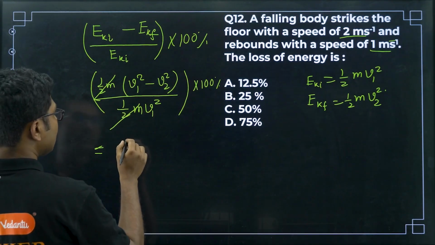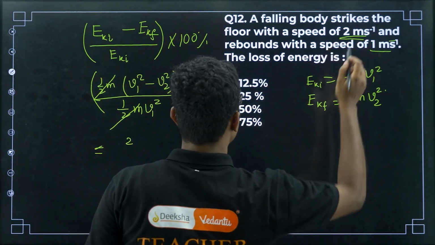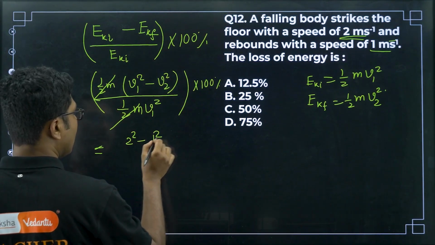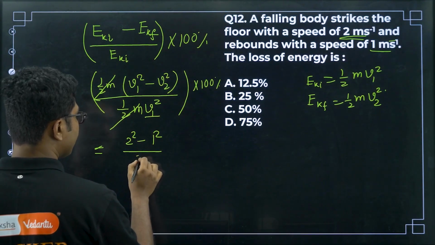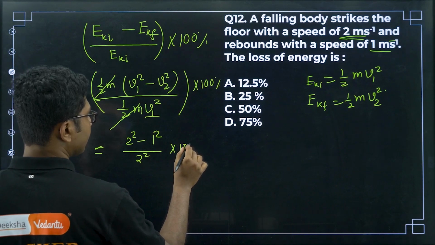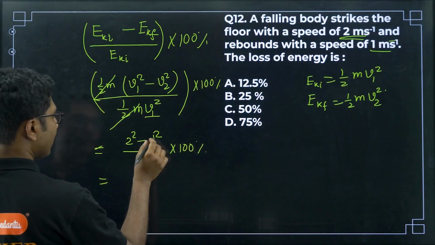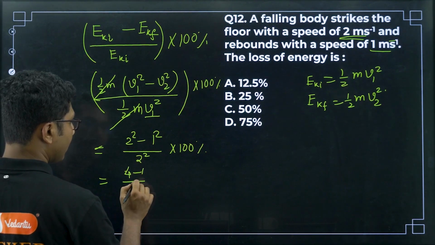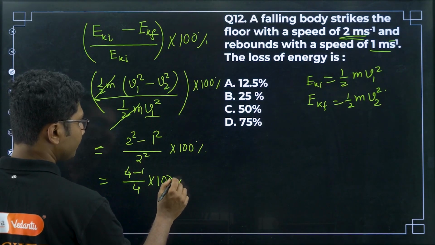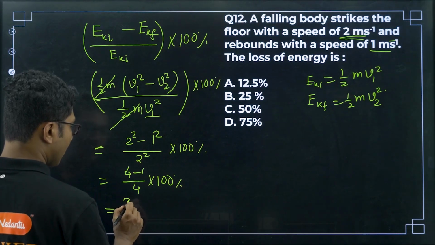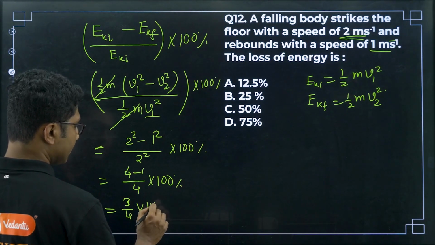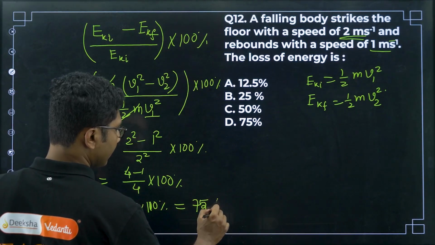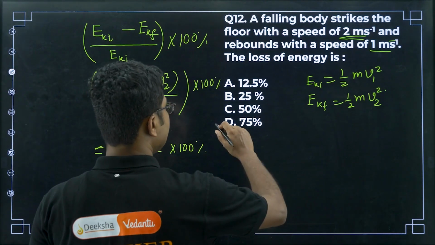So v1 is 2, initial speed is 2, so 2 square, final speed is 1, so 1 square, divided by v1 square, which is 2 square, times 100%. 2 square is 4, 4 minus 1 divided by 4 times 100%. So 3 by 4 times 100%, that is 75%. 75% of the energy is lost.